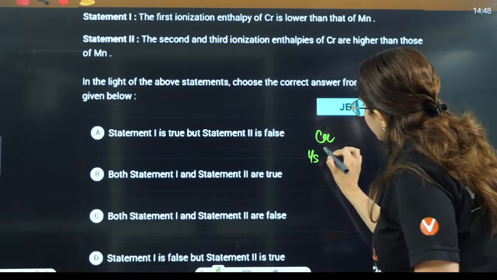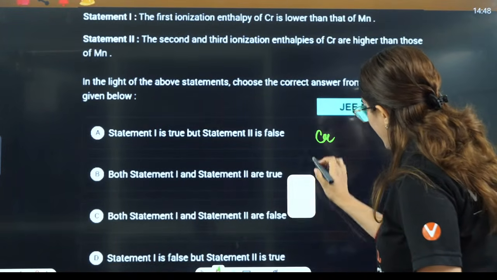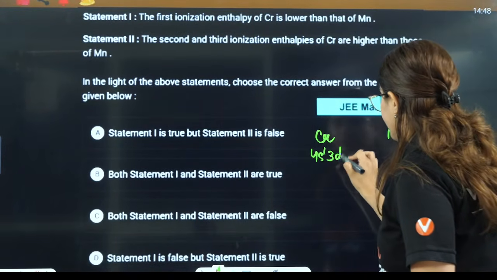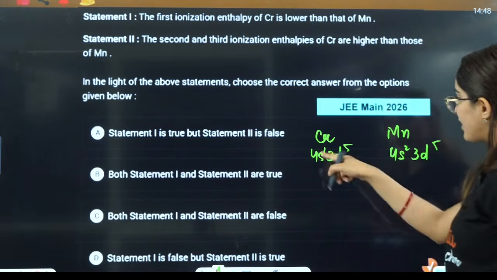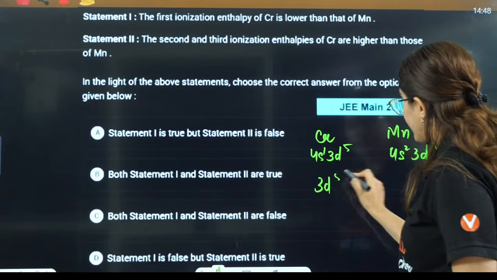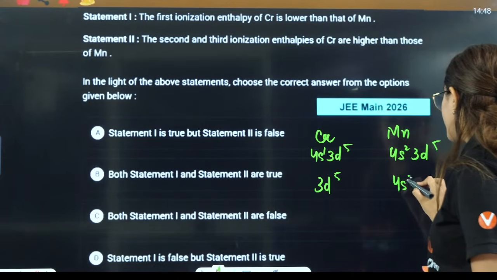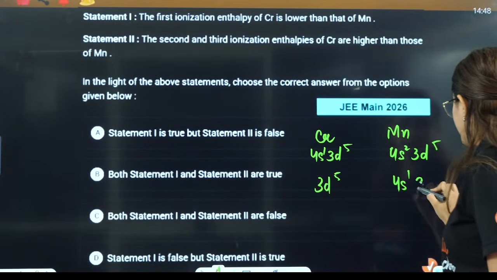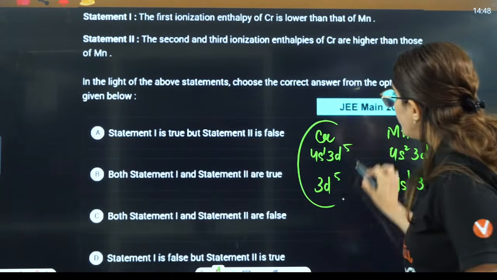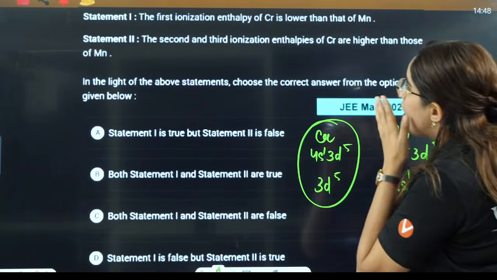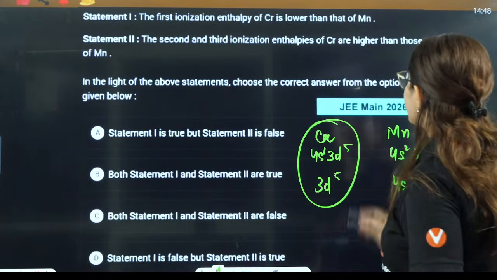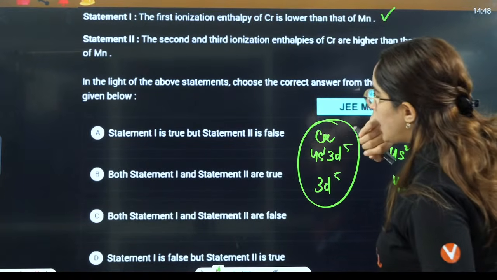Chromium is 4s1 3d5, and manganese is 4s2 3d5. You take out one electron here, it will be converted to 3d5. You take out one electron here, it will be 4s1 3d5. So it is very easy to lose an electron here because it is getting converted to a stable form. So the first answer, chromium is lower, is definitely true, right?